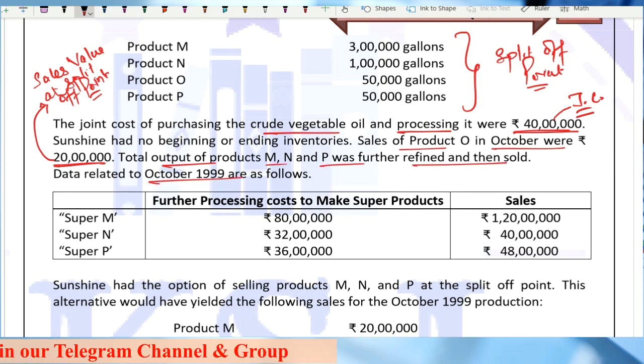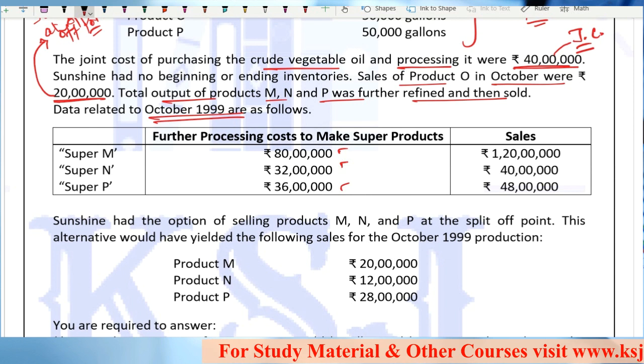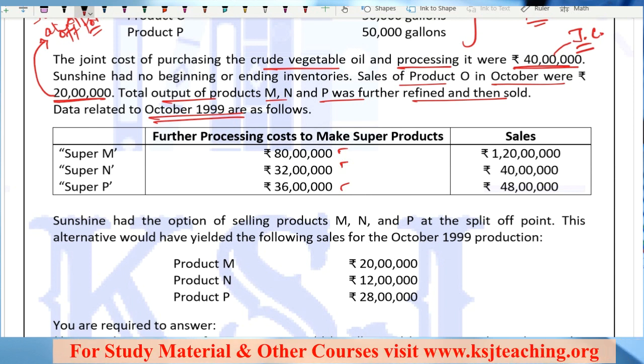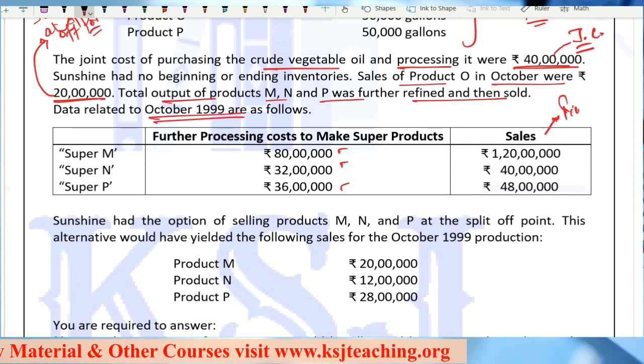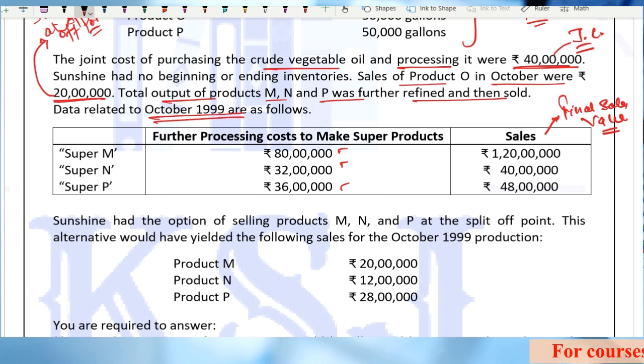Data related to October 1999 are as follows. Super M, Super N and Super P, that is, we have further processed M, N and P. The further processing cost is given to you: 80 lakh, 32 lakh and 36 lakh. What is the sales value? Now this is the final sales value after further processing: 1 crore 20 lakh, 40 lakh and 48 lakh.